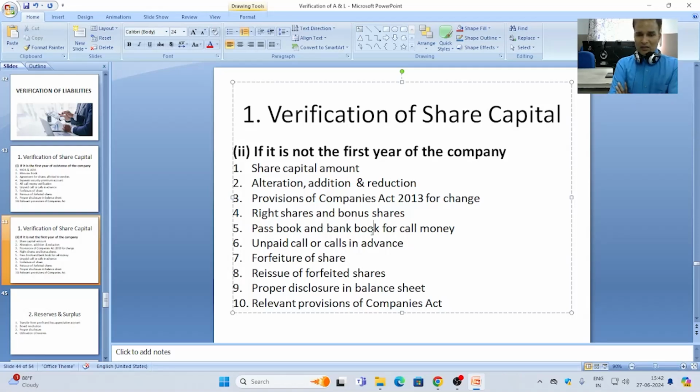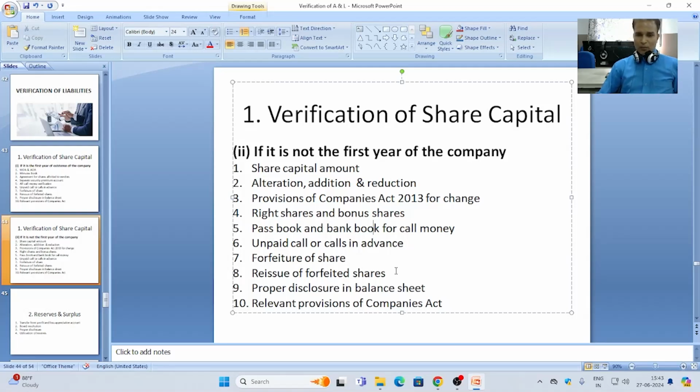If there is any unpaid call or calls in advance, then it will also be checked by the auditor in the verification of share capital, forfeiture of shares, and reissue of forfeited shares. If any additional issue was conducted in the audit period, then the additional issue, forfeiture, reissue, and forfeited amount should be checked by the auditor.